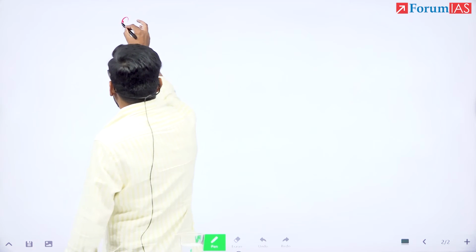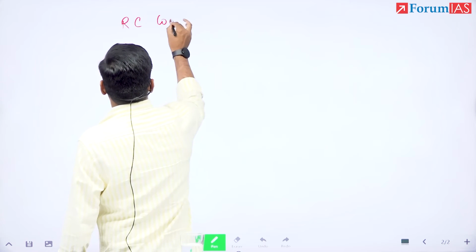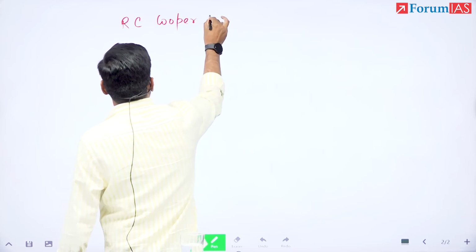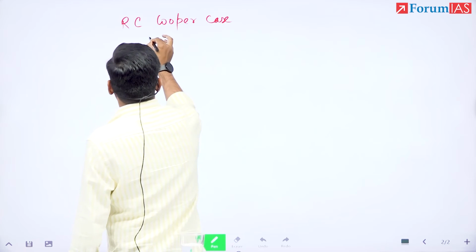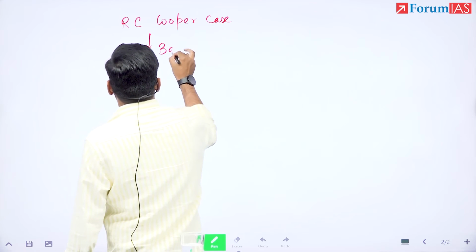This was a very late development, the R.C. Cooper case, also called the bank nationalization case.